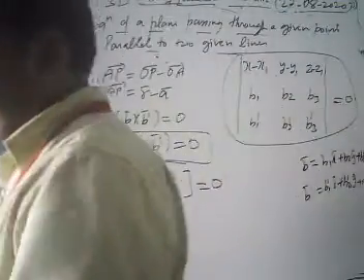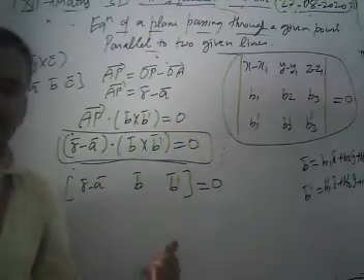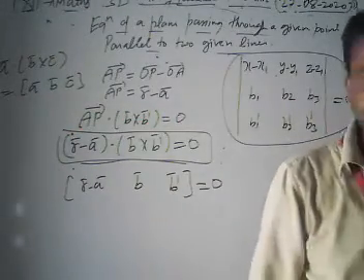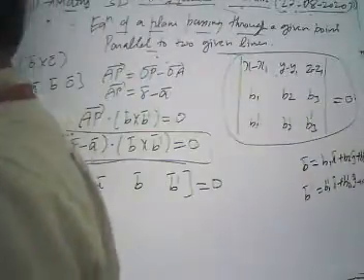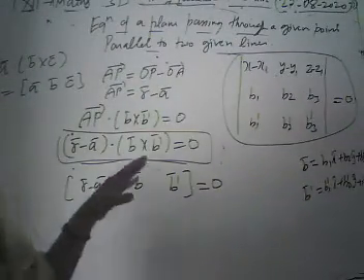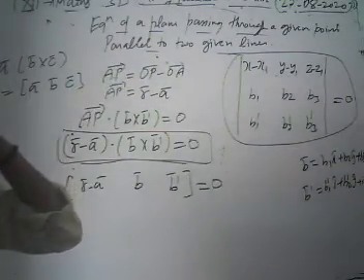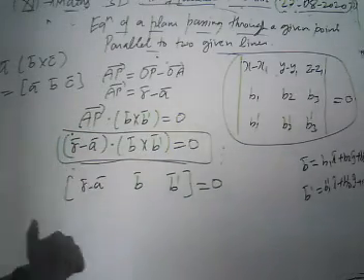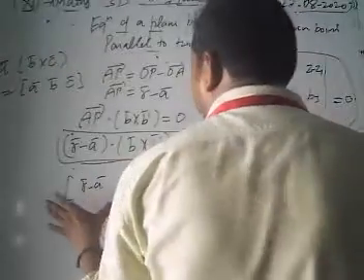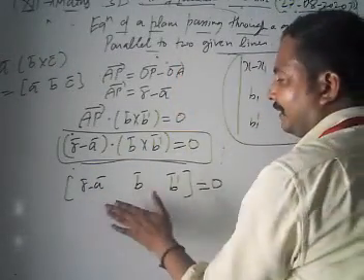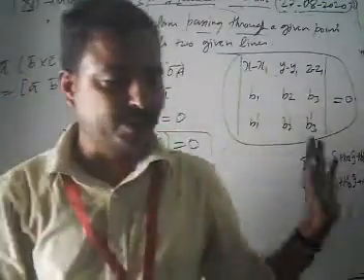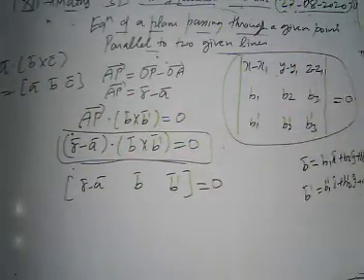If it's parallel to two lines, then obviously the cross product of b and b prime is perpendicular to our vector AP. Then we use the concept that vector AP dot b cross b prime is equal to 0. Then we get the vector form of equation of plane, r minus a, b, b prime equal to 0, which represents a scalar triple product.